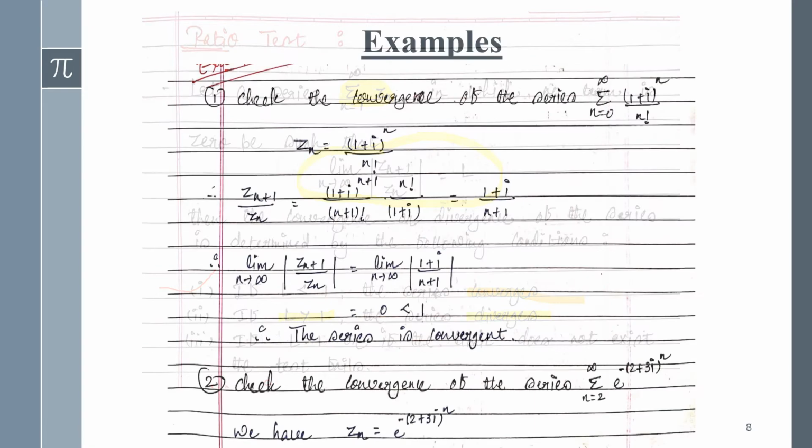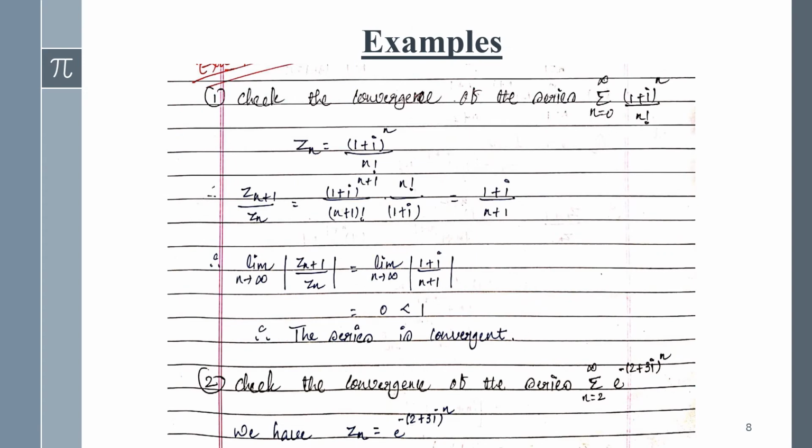Then here it's given an example: check the convergence of the series summation n equals 0 to infinity of (1 + i)^n upon n factorial. So guys, till this slide we just did the notes of the power series and its elementary tests like the root test and uniform convergence.